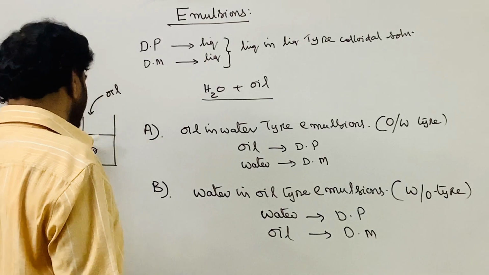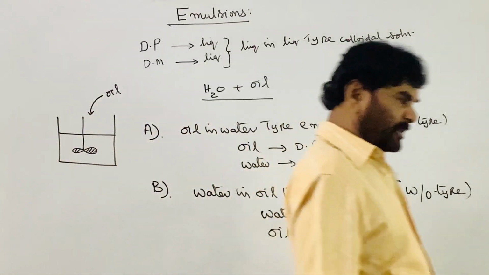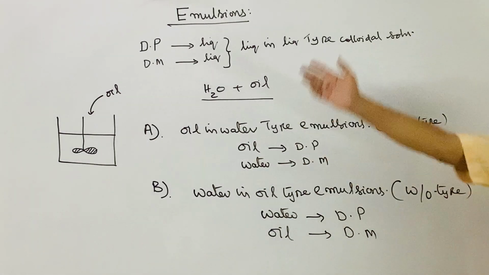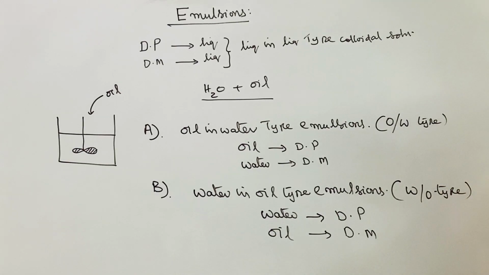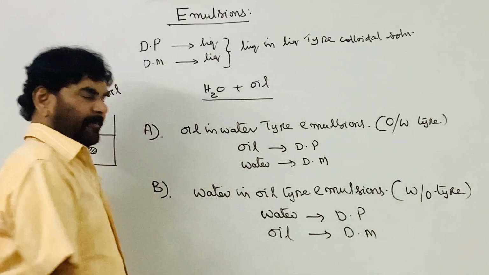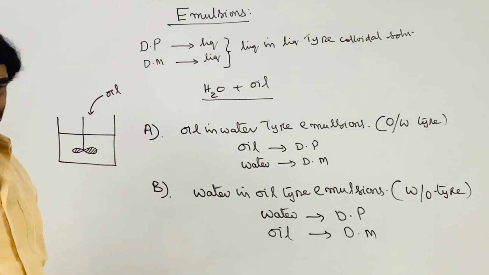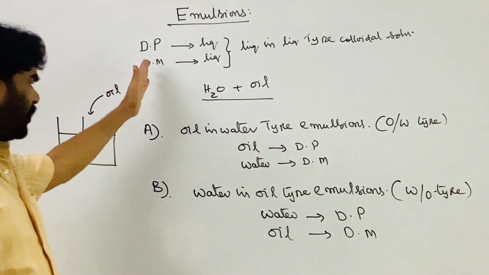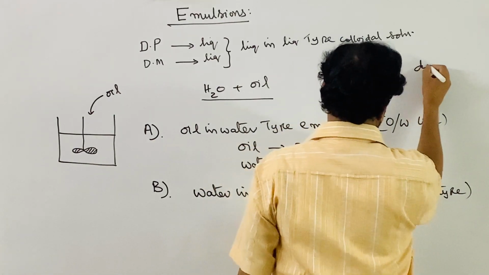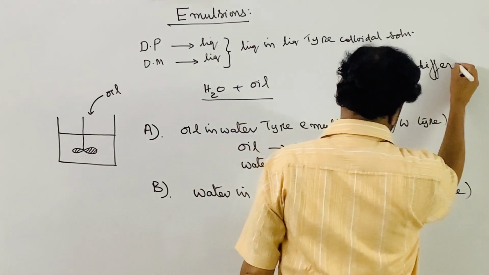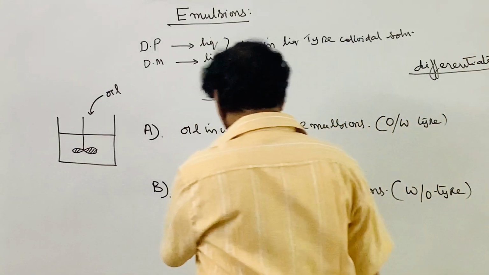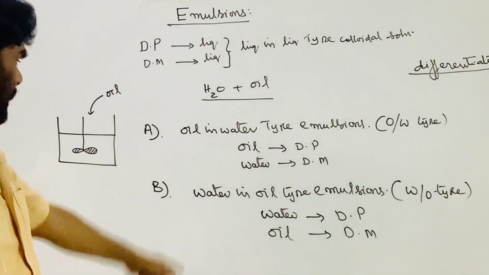Similarly, take the oil, add the water the other way, and stir it with mechanical stirring. The water is dispersed in the oil in the form of very small droplets, and a water in oil type emulsion is formed. Now we are talking about how to differentiate the oil in water type emulsion and these two.